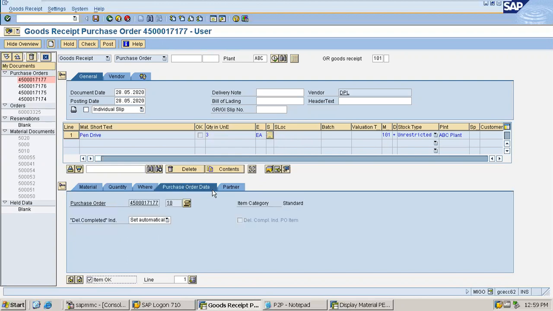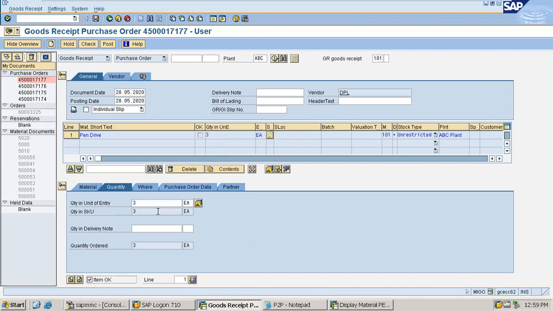Now I have to go to the purchase order data, standard quantity 3, and the base price was 100. That means 100 was the price, and I want to procure 3. That means it will be 300 in total, meaning 3 quantity of material at the rate of 100 each, that comes to 300. So I'll just click on the check button. The system will give me a message whether it is okay or not.